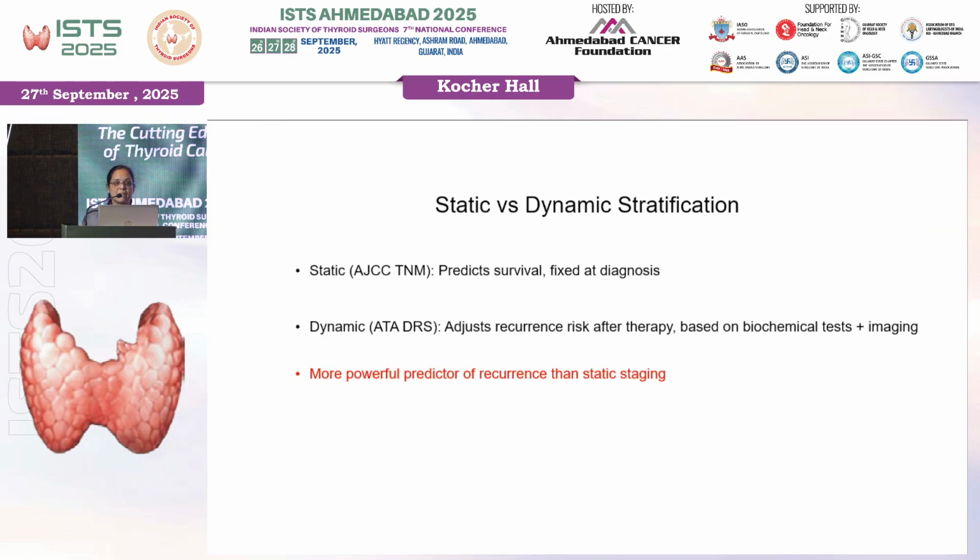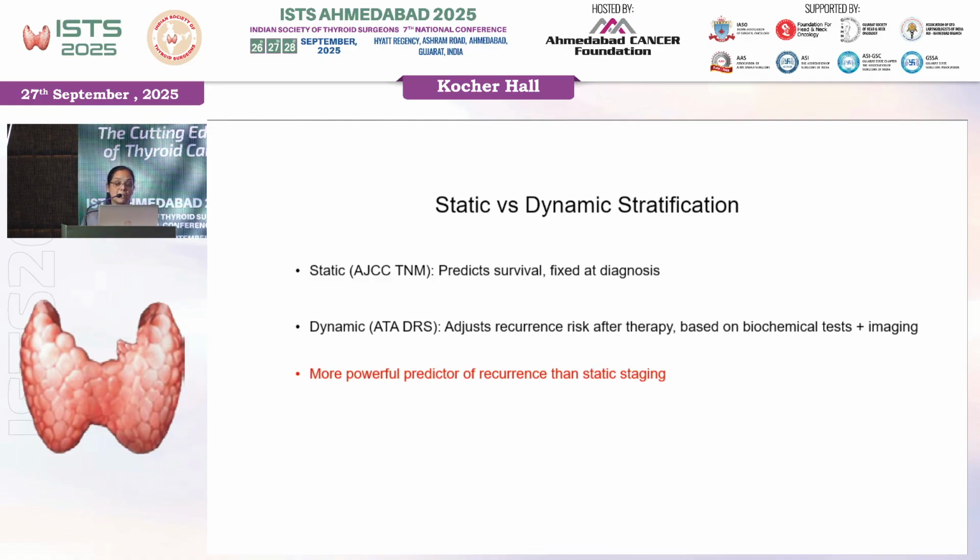As we all know, risk stratification mainly comes from the AJCC. We know the TNM classification, now AJCC 8th edition, predicts the survival, but it is fixed. So we put TNM and make it stage 1, 2, 3, 4, A, B, and then we decide for the survival.